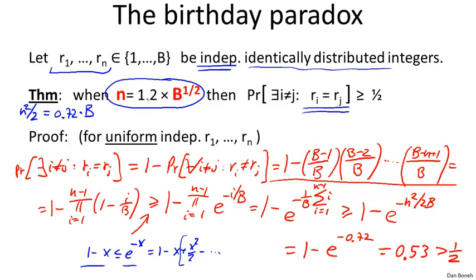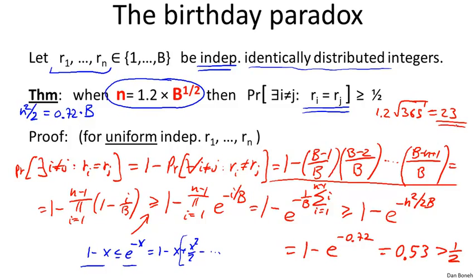Then what the birthday paradox says is that we need roughly 1.2 times the square root of 365, which I believe is something like 23. So we need roughly 23 people in a room, and then with probability 1/2, two of them will have the same birthday. The reason it's called a paradox is because the number 23 seems really small to people, and yet by the theorem that we just proved, with probability 1/2, there will be two people with the same birthday.